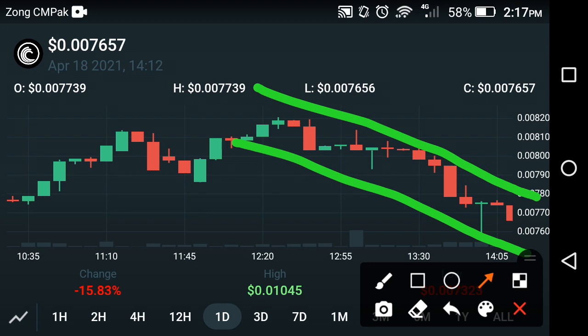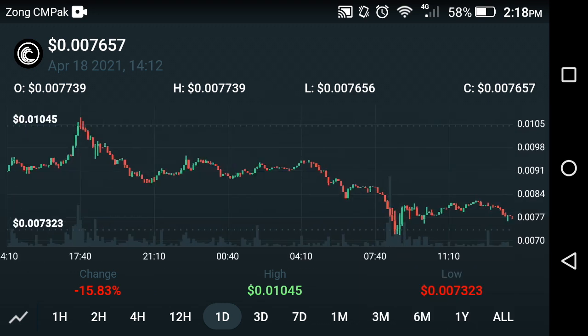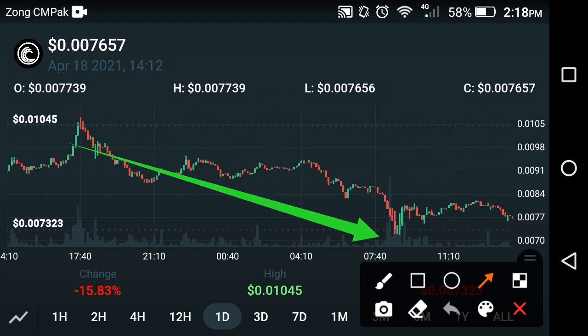because after a great fall, completely 1 week of falling in Bittorrent, there is mostly a jump in Bittorrent coin. After a fall there is also a jump. As you can see here, a complete fall has occurred in Bittorrent coin. So please don't make this mistake. Don't sell Bittorrent coin at this time. That's my personal experience, I will share it with you.